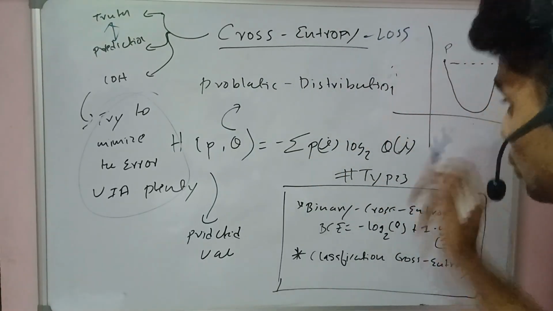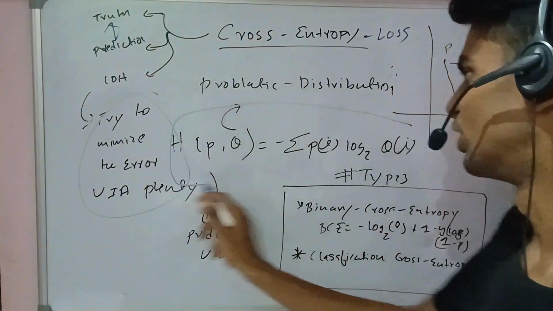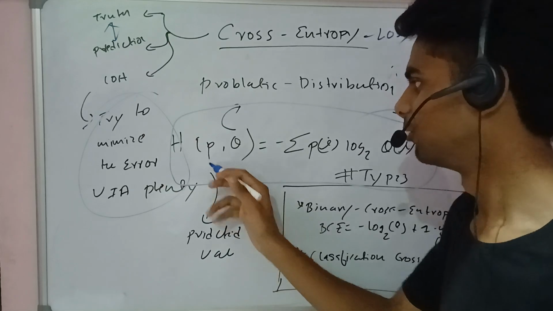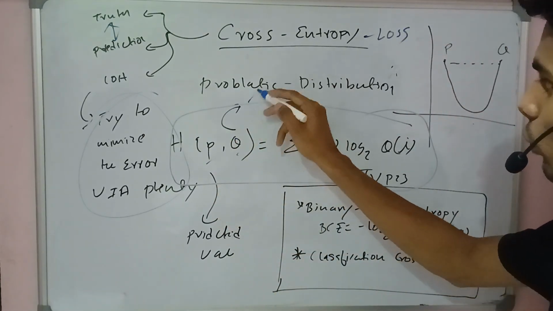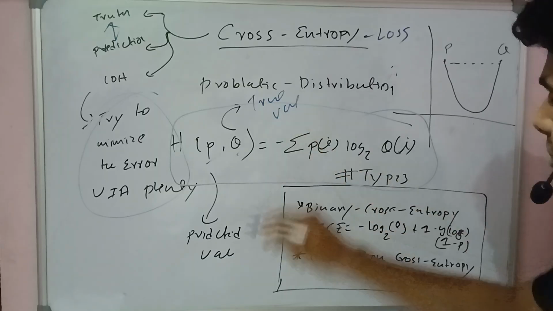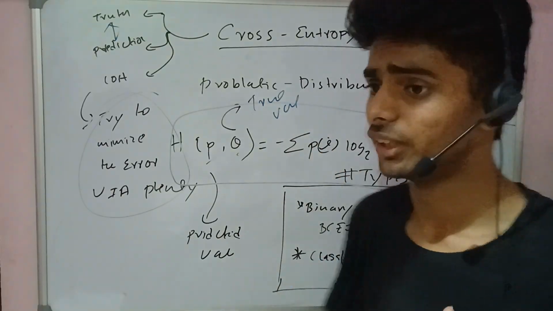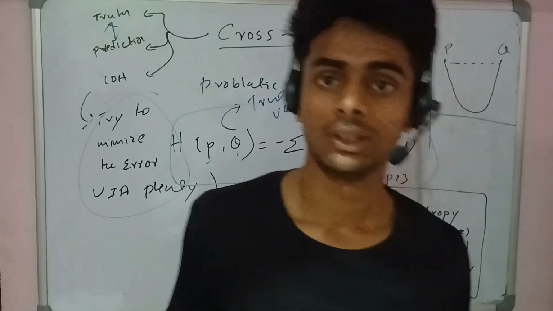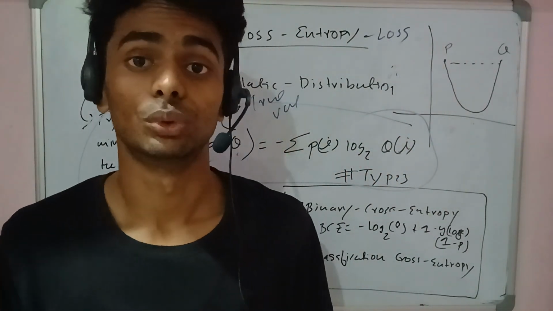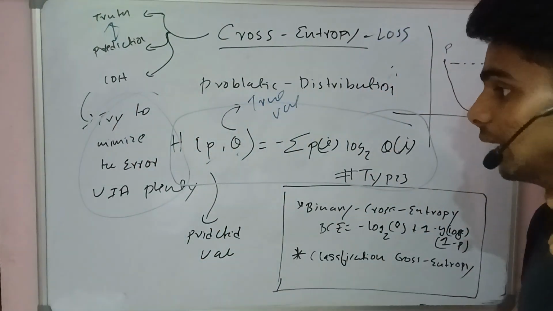I think if you are interested in the mathematical formula, this is only for you. Let's suppose there are two parameters, P and Q: one is the true value, and this is the predicted value. If you want to figure out how different they are, how much distance there is between both of them, that really helps us find the mathematical operation running behind the scene.